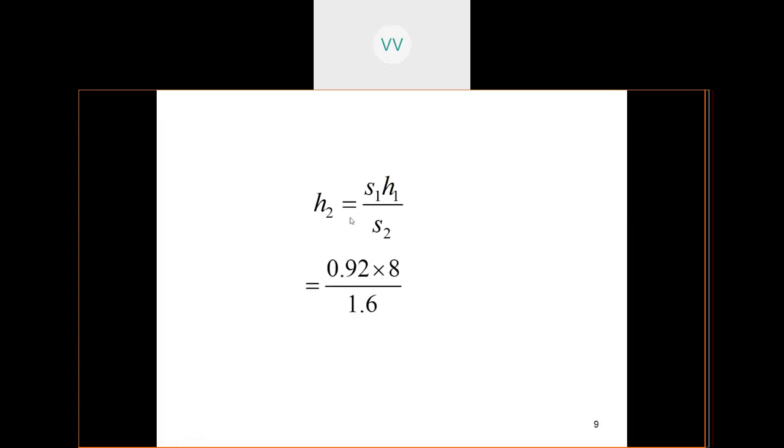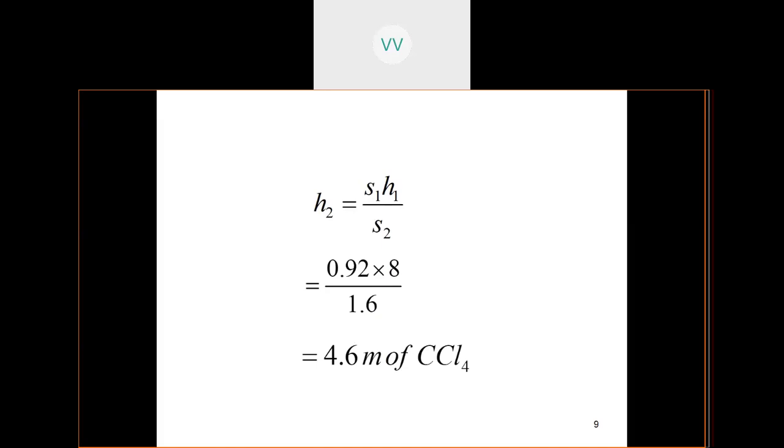So let us substitute the values given in the problem: 0.92 into 8 by 1.6. So what is the answer, students? Have you all got it? A simple calculation. You get a value of 4.6 meters of CCl4.